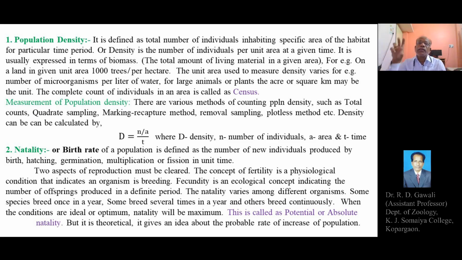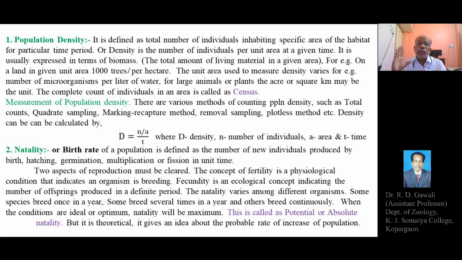The one thing is a physiological condition, that is the capacity or the ability of the organism to undergo the process of breeding or the breeding activities so as to satisfy the sexual reproduction and the formation or development of new individuals, that is breeding or fertility.